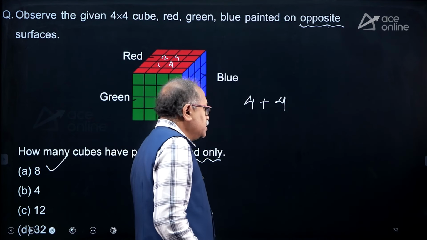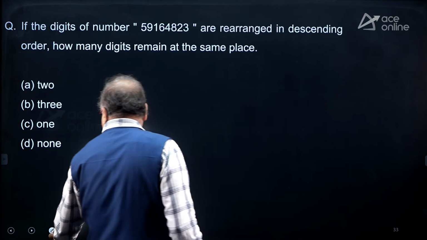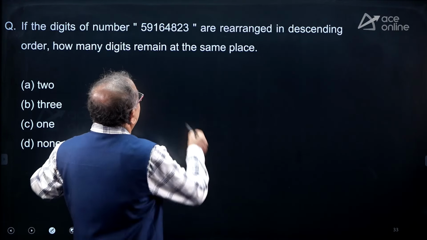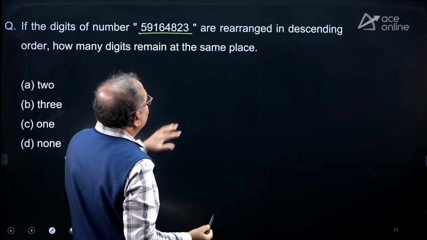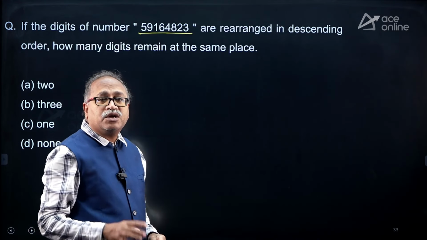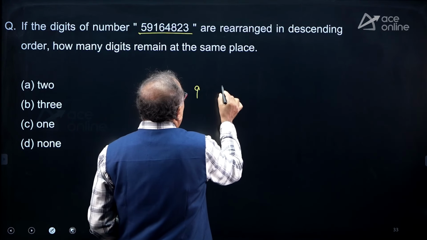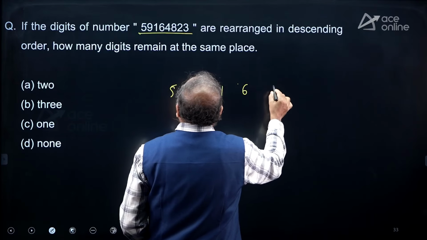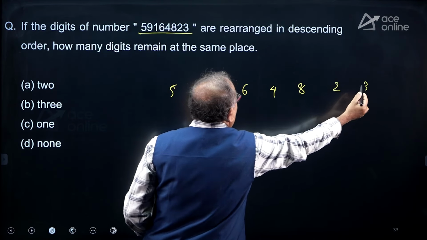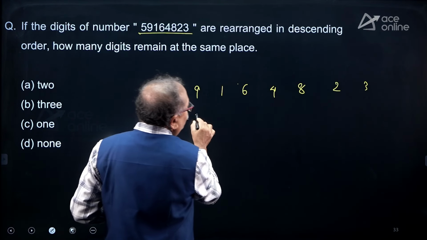And next is this. Here, look at this one. If the digits of the number given to us are rearranged in a descending order, how many digits will remain on the same place? So I need to write down this one. That is 5, 9, 1, 6, 4, 8, 2, 3. If I write this in a descending order, the highest digit is 9, then followed by 8.